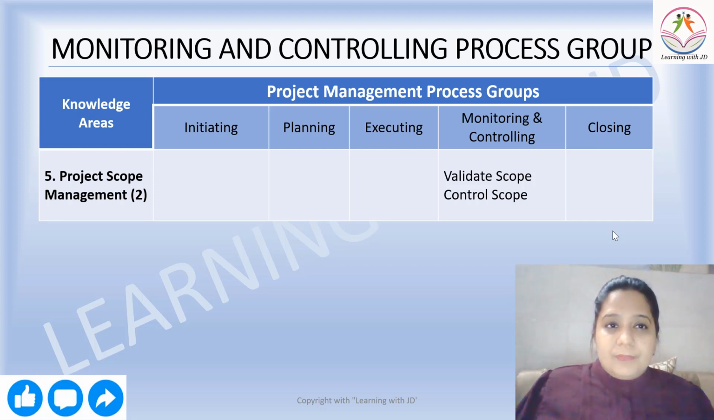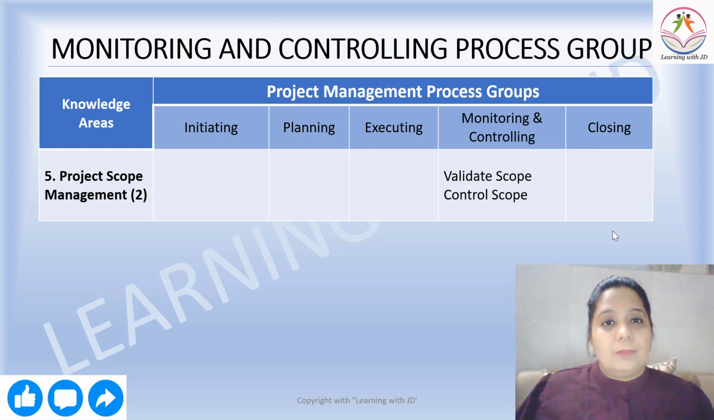Validate scope. During project execution, you have done some work. You need to validate that scope first. Is the scope as per the plan? Is the scope as per the scope document? As per your scope baseline. You will first validate that, and in case there are variances, you will control that. You will control your scope.